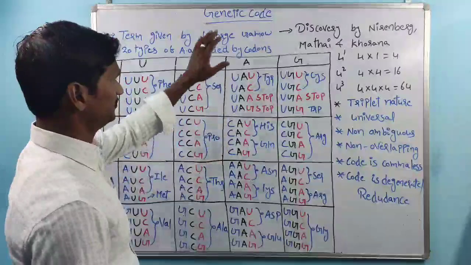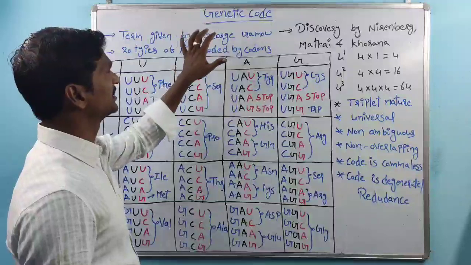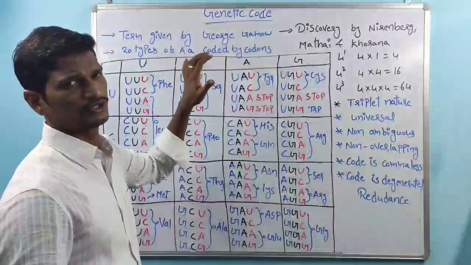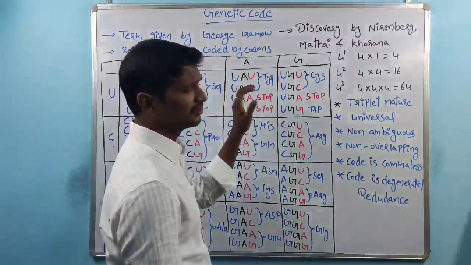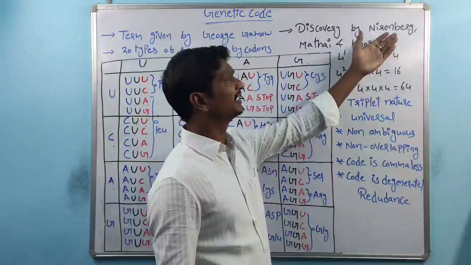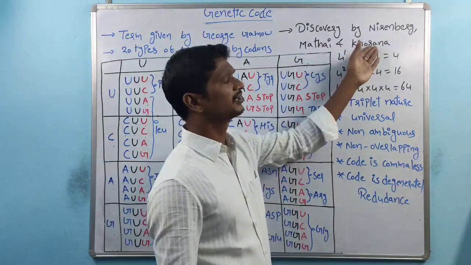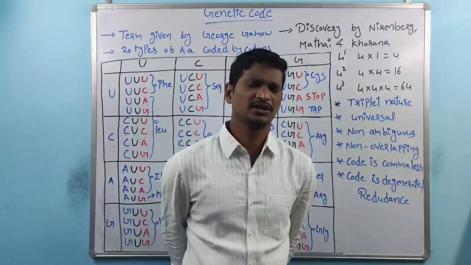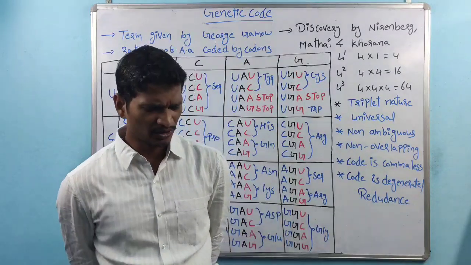Within genetic code, the term was given by George Gamow. George Gamow is the scientist's name, and the genetic code discovery was done by Nirenberg, Mathai and Hargobinda Corona, right?